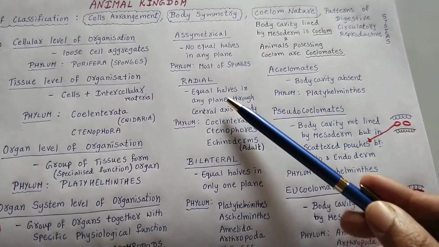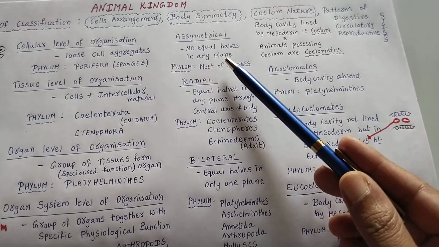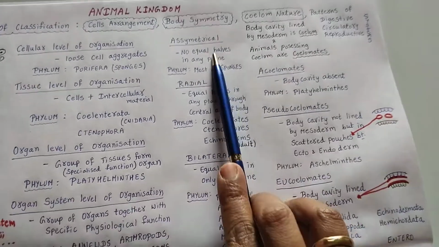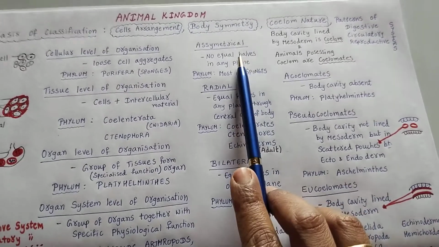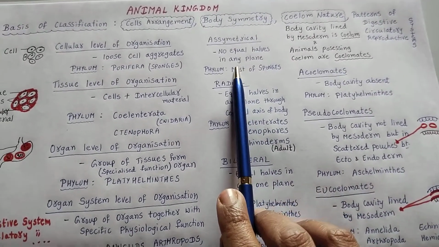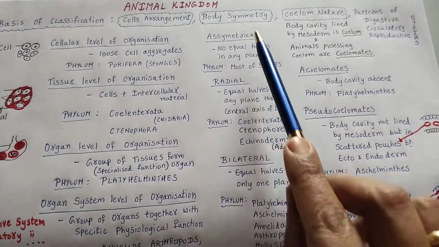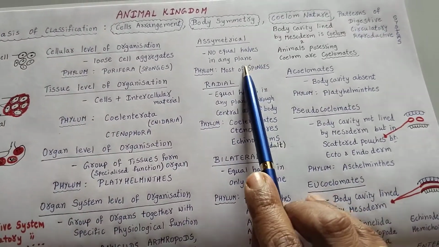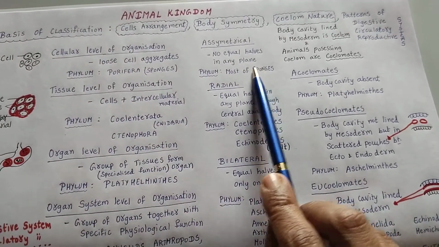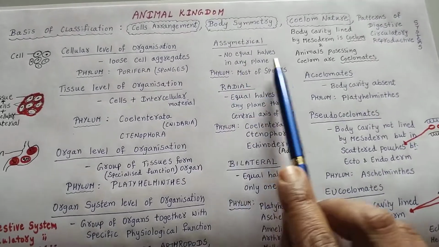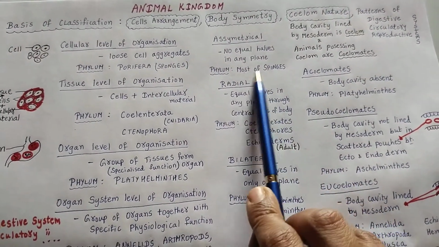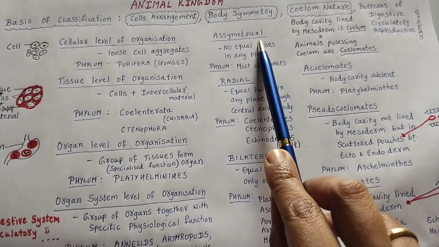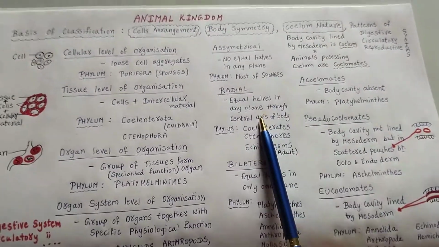Next, coming to the body symmetry. The geometrical arrangement of the body is nothing but body symmetry. Here, asymmetrical means like plants. If you observe plants, there won't be any specific symmetry. If you cut anything, it won't be divided into equal halves, in any plane. The phylum which comes under this asymmetrical condition is most of the sponges.